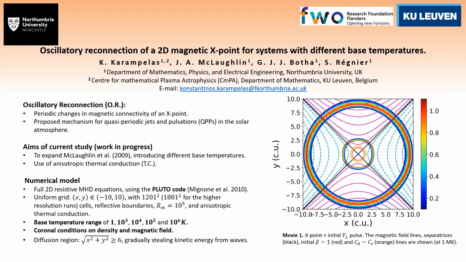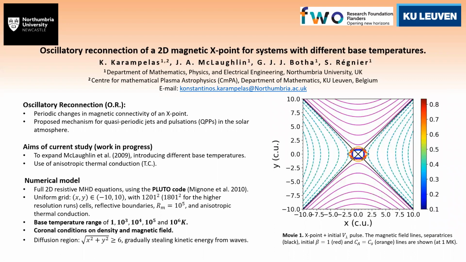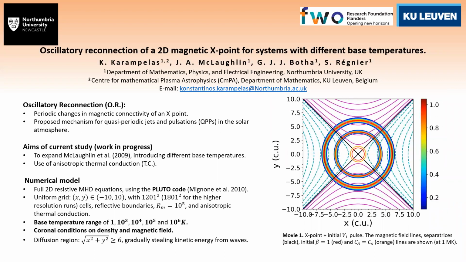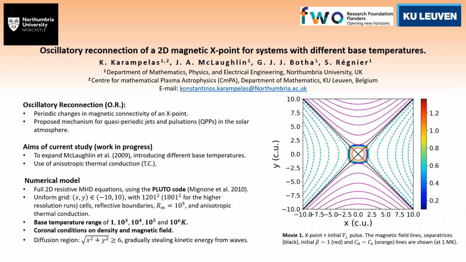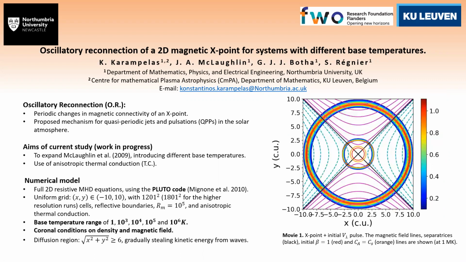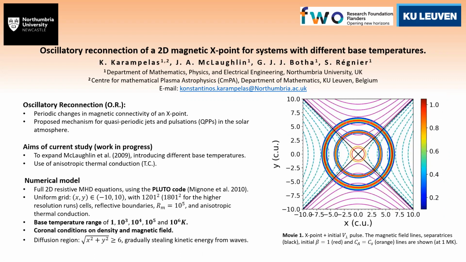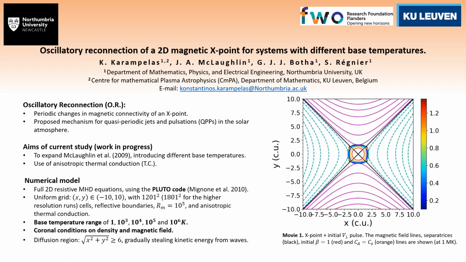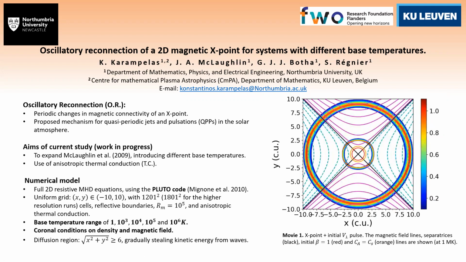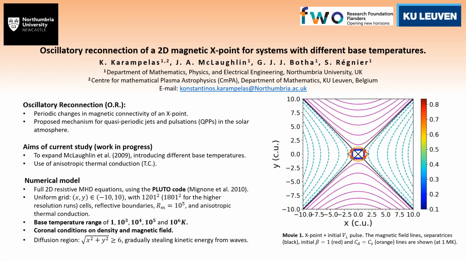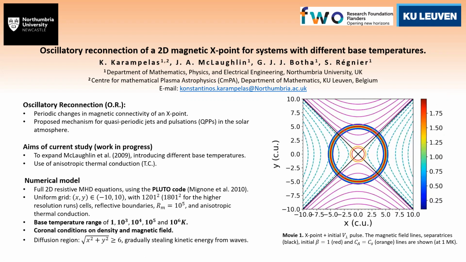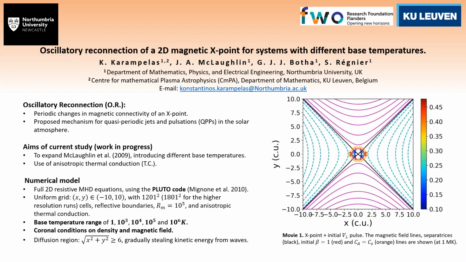And today I would like to talk to you about a work in progress regarding oscillatory reconnection of a 2D magnetic X-point. By oscillatory reconnection, I am referring to periodic changes in magnetic connectivity of an X-point. This has been proposed as a possible mechanism behind the generation of quasi-periodic jets, as well as quasi-periodic pulsations in the solar atmosphere.